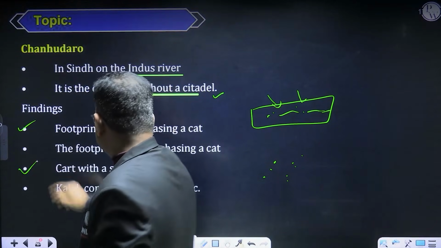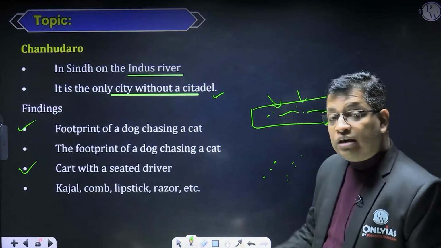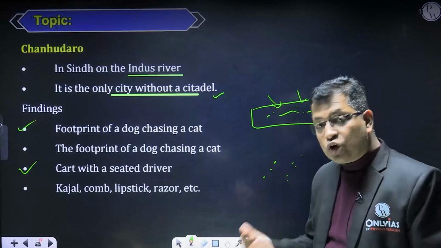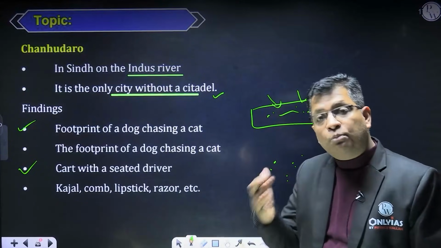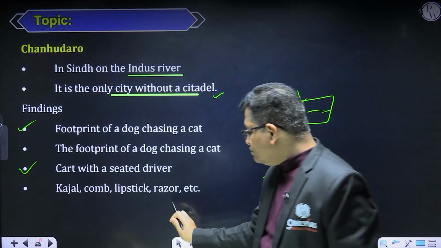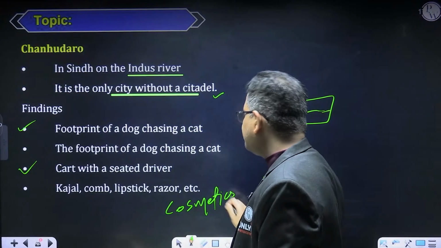Then we also got a cart with a seated driver. Then cosmetics were also found from Chanhu-Daro, like kajal, comb, lipstick, razor, mirror. There are too many things that we found from Chanhu-Daro. So the evidence of cosmetics is found from here only.